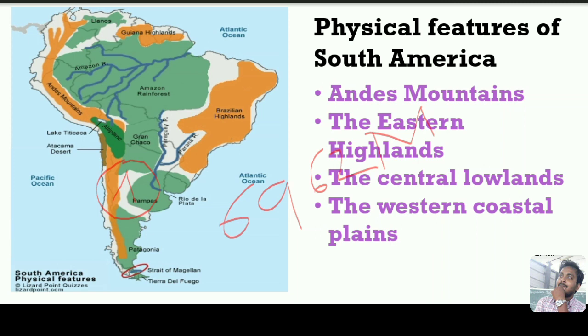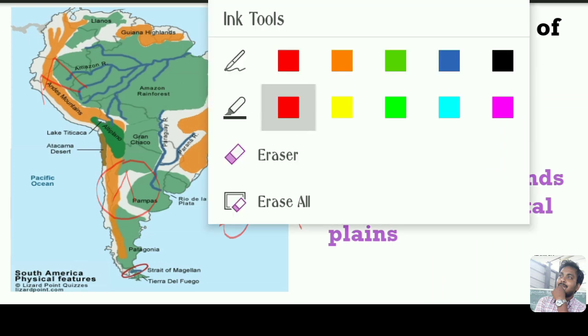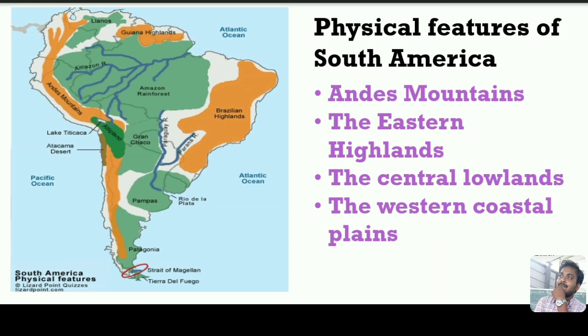And two other important peaks are Mount Cotopaxi and Mount Chimborazo. These two are located in Ecuador, while Mount Aconcagua is on the border of Chile and Argentina. This is all about the important mountain peaks in the Andes mountain range, which is called the longest mountain range in the world.